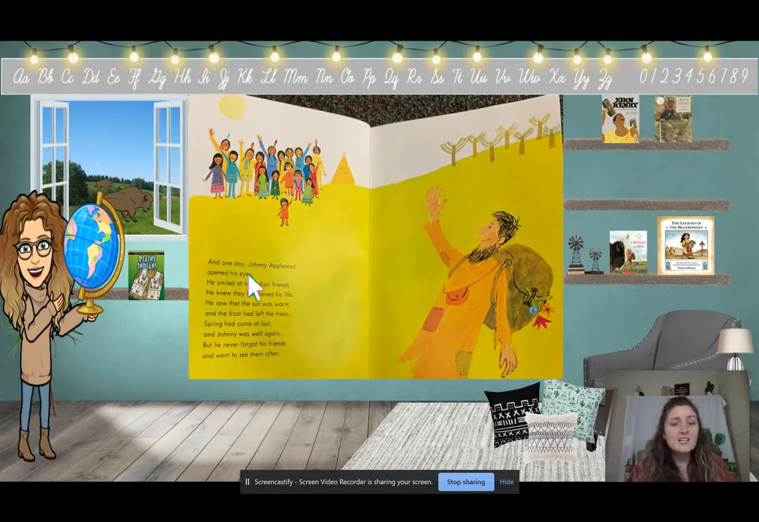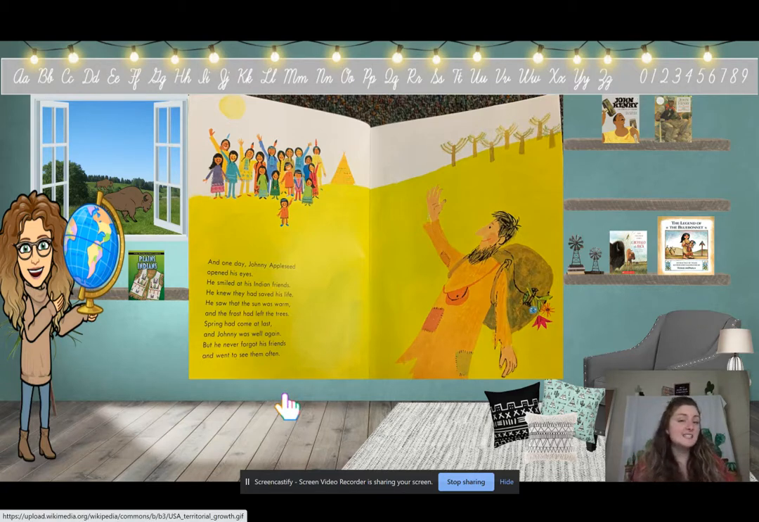And one day, Johnny Appleseed opened his eyes. He smiled at his Indian friends. He knew they had saved his life. He saw that the sun was warm and the frost had left the trees. Spring had come at last, and Johnny was well again. But he never forgot his friends and went to see them often.